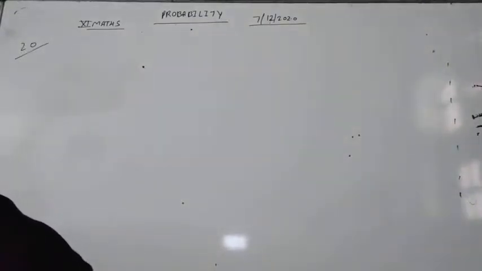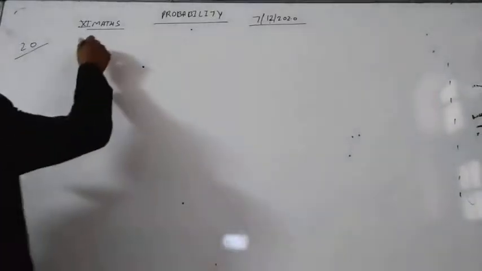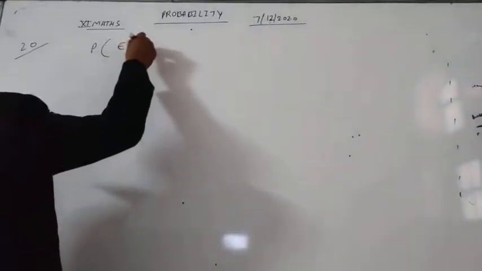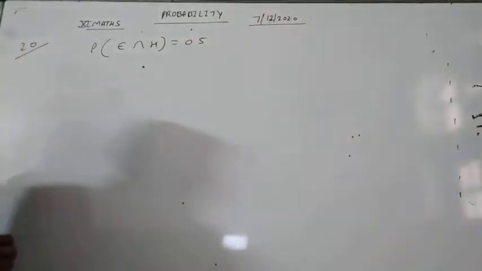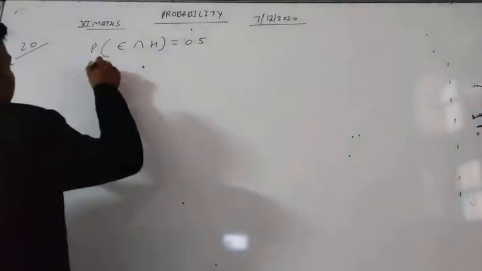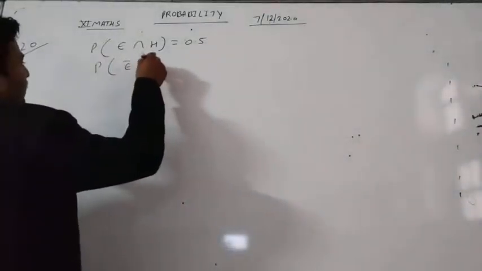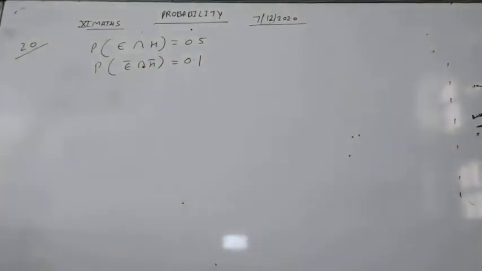The probability of passing neither Hindi nor English is also given, which is 0.1. And the probability of passing the English examination is